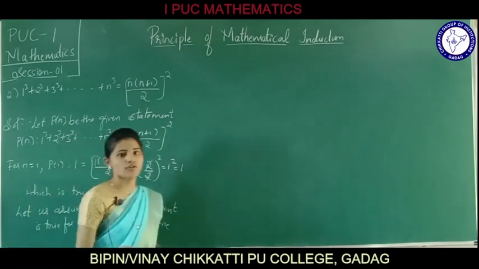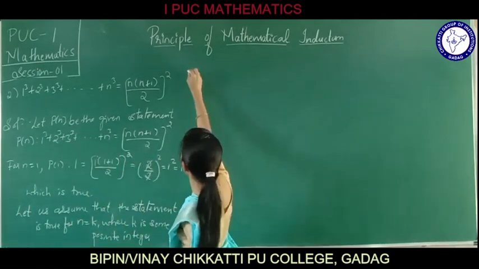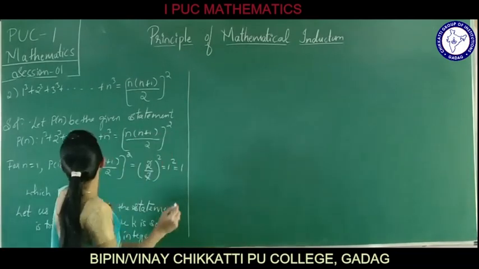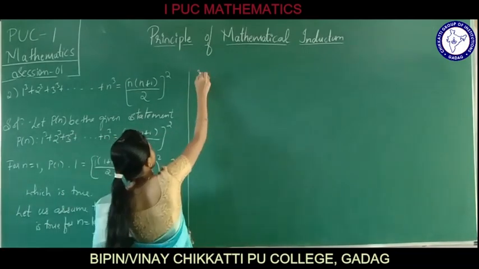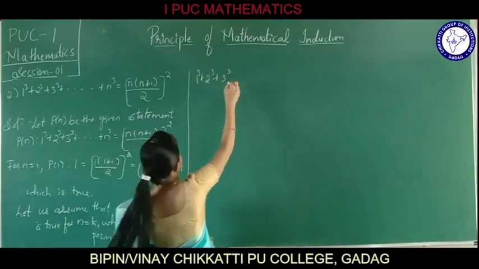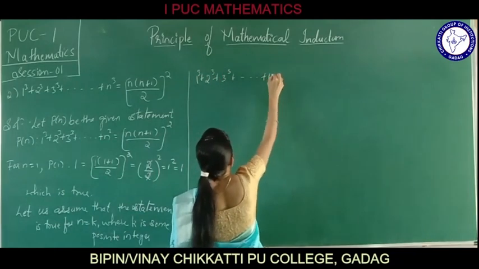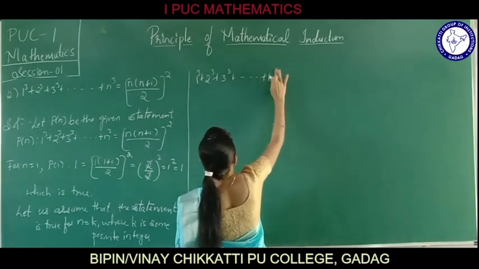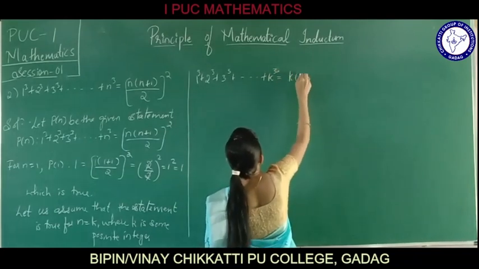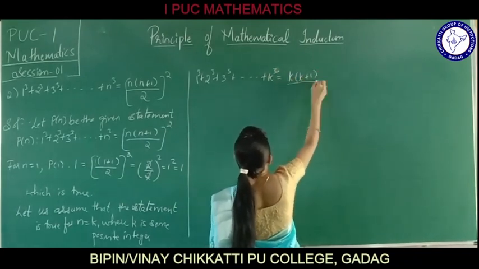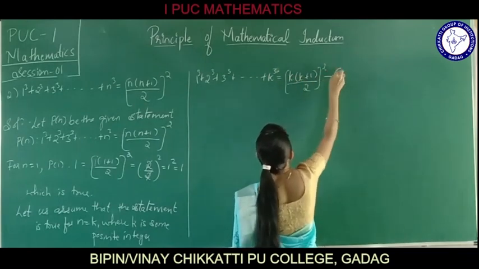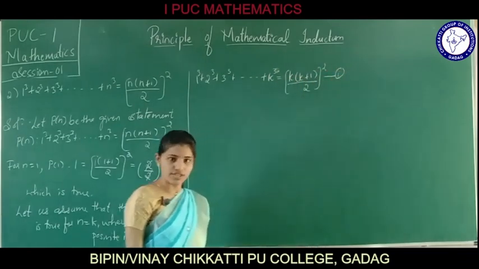If it is true for some positive integer k, we write it as 1 cube plus 2 cube plus 3 cube and so on up to k cube, equal to k into k plus 1 divided by 2 square. Let us consider this as equation 1.